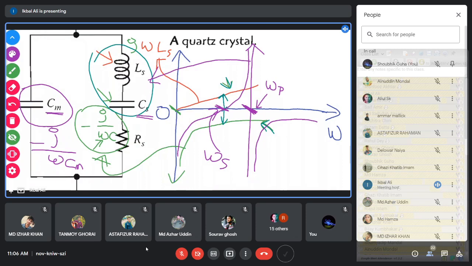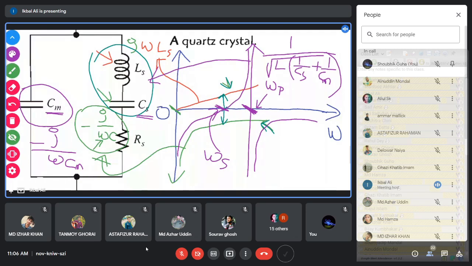In case of the parallel resonant frequency, the formula is L into 1 by Cs plus 1 by Cm. So this is the parallel resonant frequency.